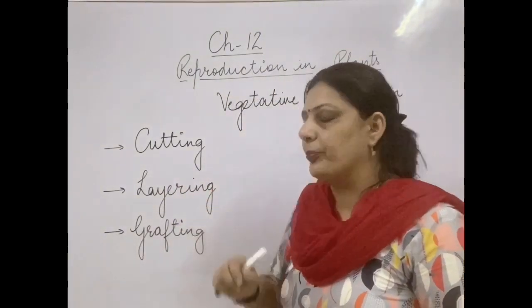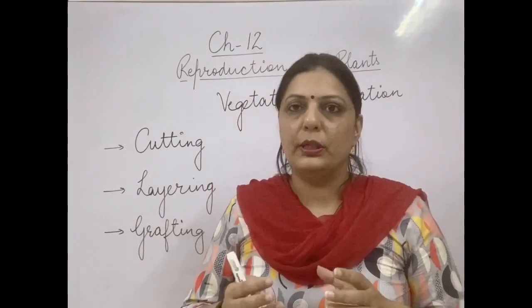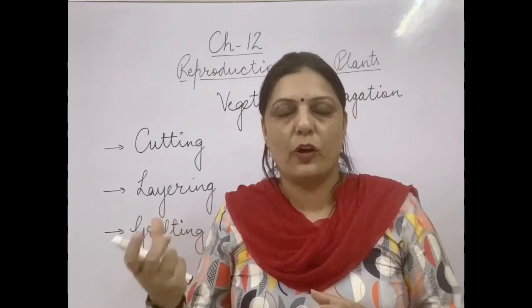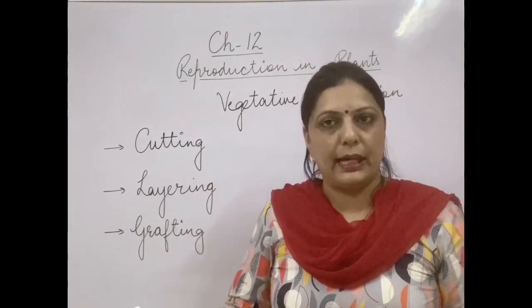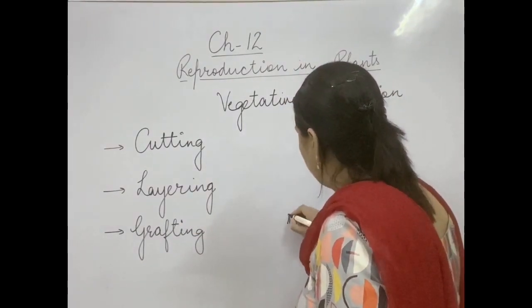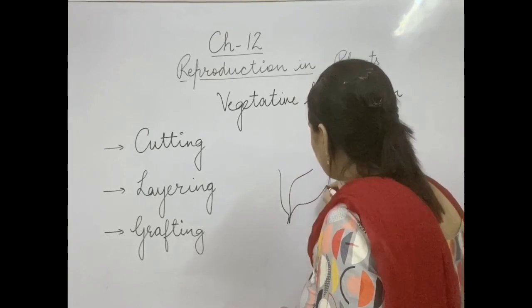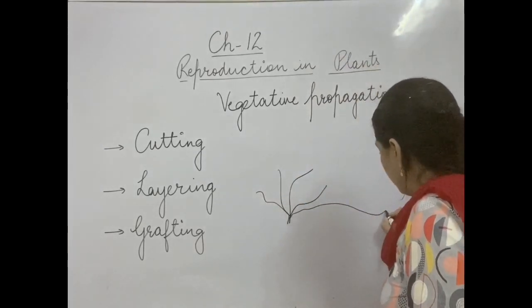Second is layering. In layering, a lower branch of the plant, which is a little soft or delicate, the bent one, is put inside the soil. If this is a plant, it has so many branches, and one of the lower branches is put in this manner.